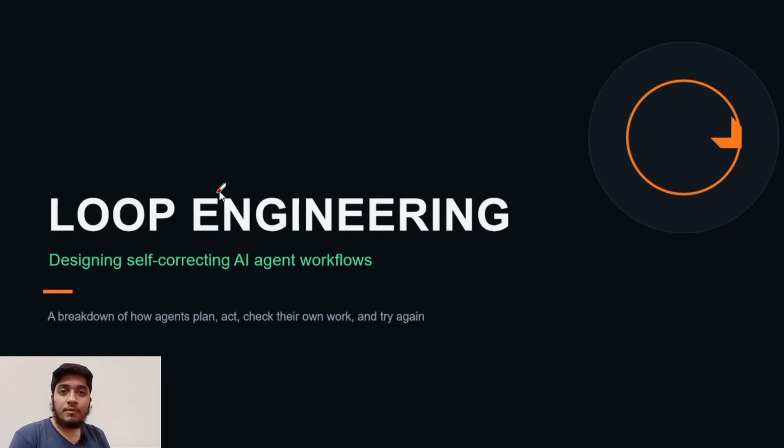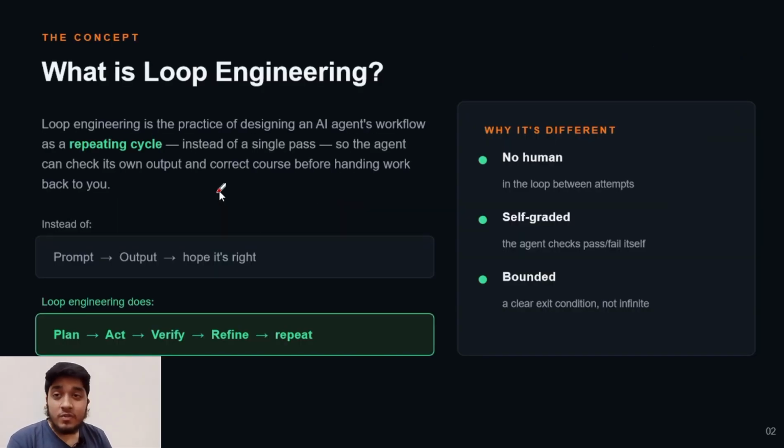Hello everyone, welcome back. So in today's video we will learn what a loop is and how a loop works in programming. Basically, a loop is a practice of designing an AI agent workflow. We can say that it is a repeating cycle in the workflow of AI agents.